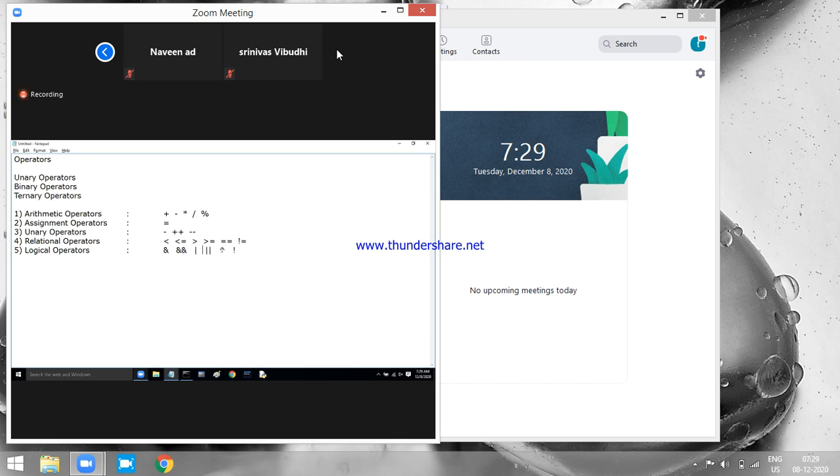Out of the 6, these 5 are used for combining conditions. Relational operators are meant for creating the conditions, but these operators are meant for combining the conditions, or they are used for complementing the result of a condition.